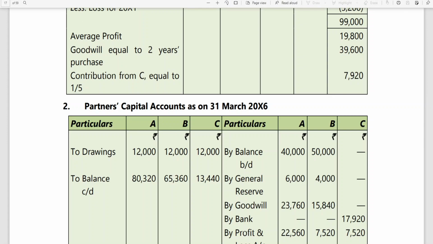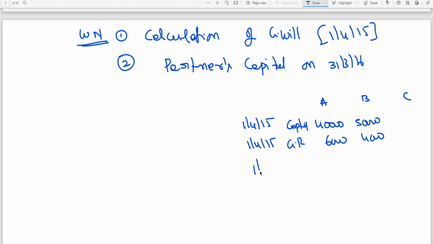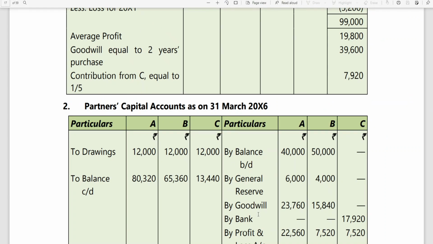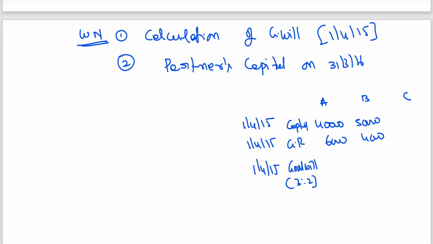Okay, so there's a clever adjustment in this. I'll tell you the logic for this. So 14-15, goodwill in the ratio of 3:2 is coming to 23,760 and 15,840.